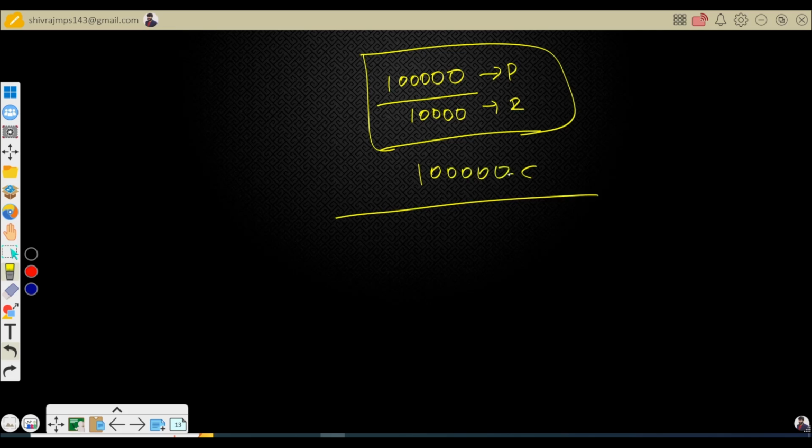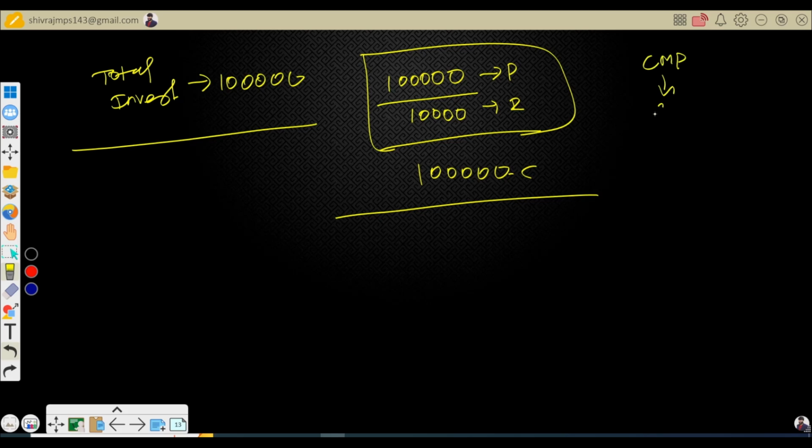See, now I'll ask the question the other way around. Record this total investment as 1 lakh. I'm okay with it. But the current market price of the bond is 90,000.